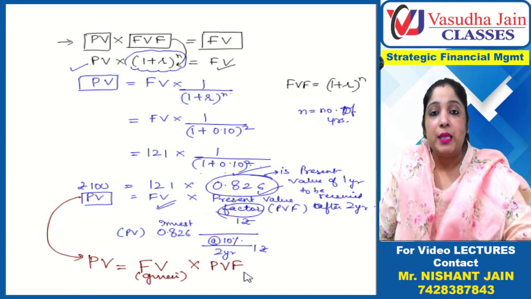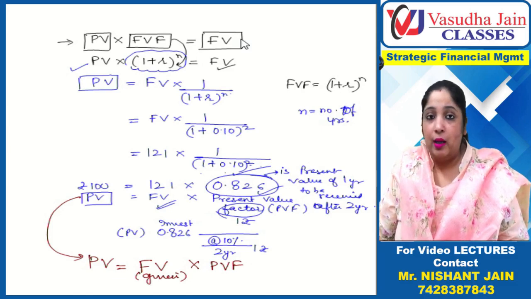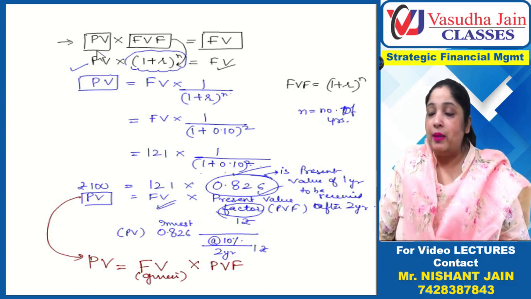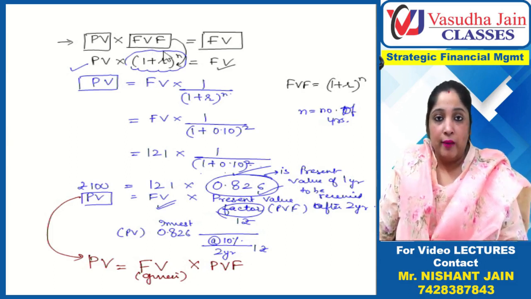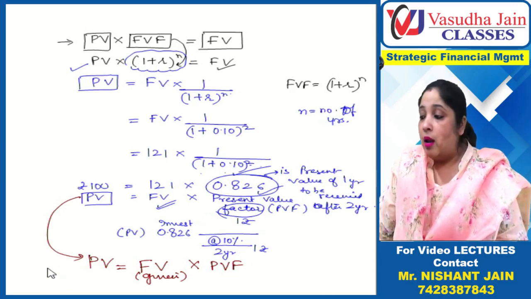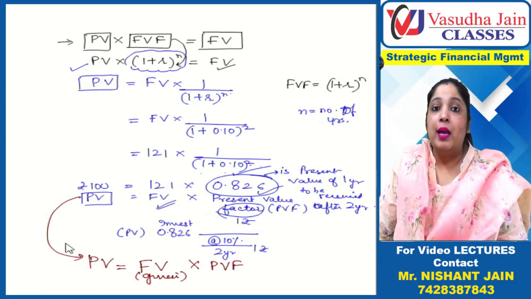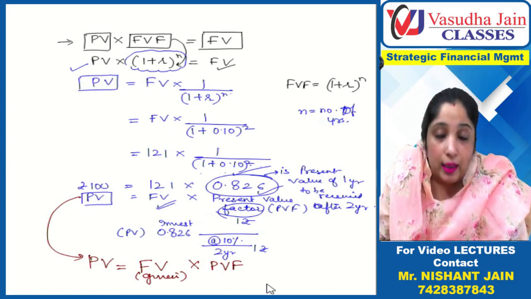If you want to find out future value, present value is given, so multiply with the future value factor. Whatever you have to compute, multiply with that factor. So again, if you want to find out present value, multiply the given information with the present value factor.